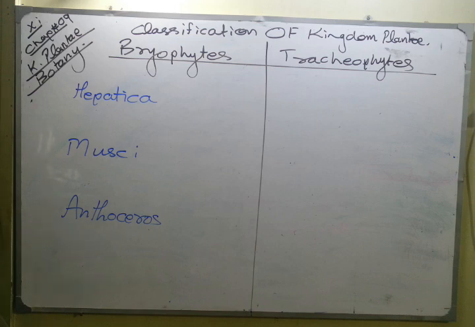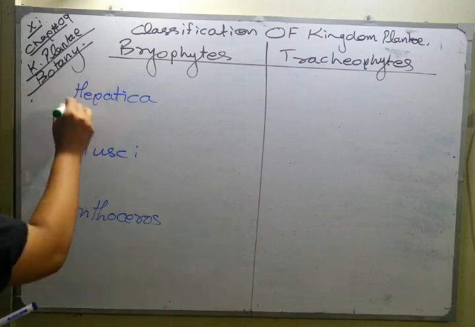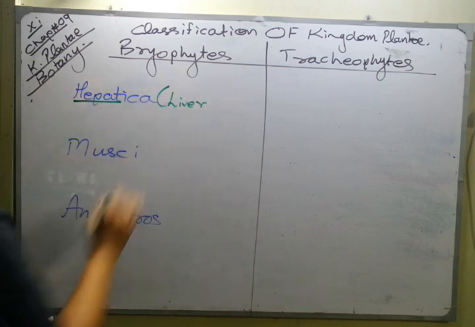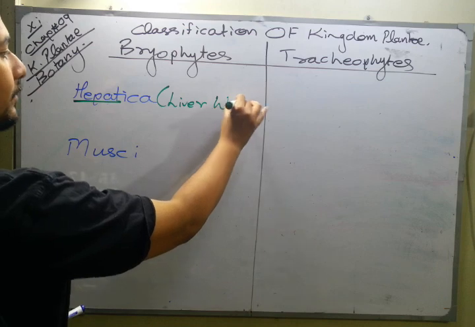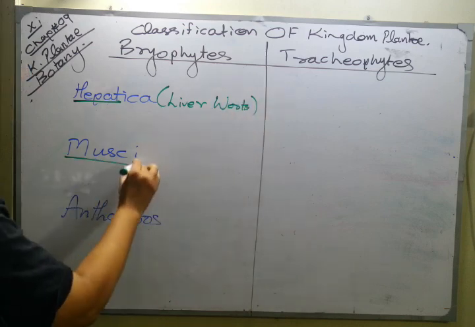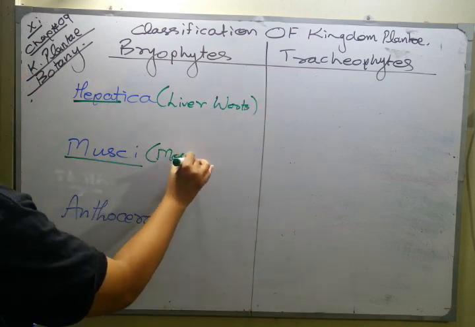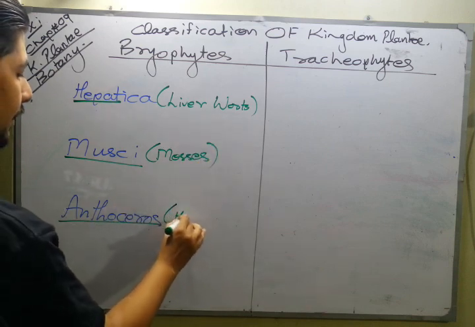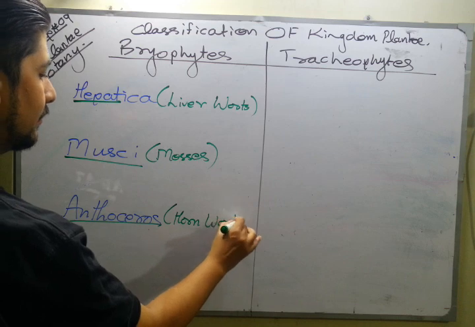And if I'm talking about Hepaticae, the word hepat, whenever you find the word hepat, it means liver, so it is referred to as liverworts. Musci is referred to as mosses, and Anthocerotae, they are referred to as hornworts.